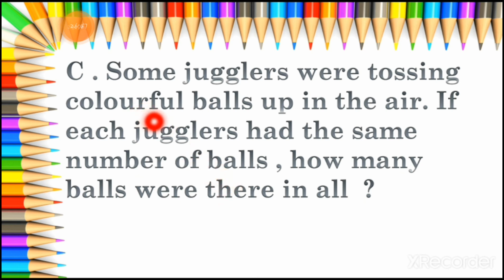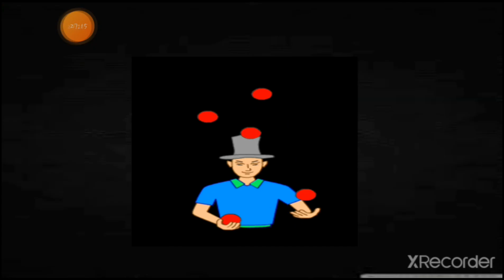Now the sum number C. Some jugglers were tossing colorful balls. Some jugglers were tossing colorful balls up in the air. So what is the meaning of juggler? I will show you in the picture. And what is the meaning of tossing, I will also show you in the air. Now if each juggler had the same number of balls, how many balls were there in all? So suppose 5 jugglers were there and each has 5 balls.